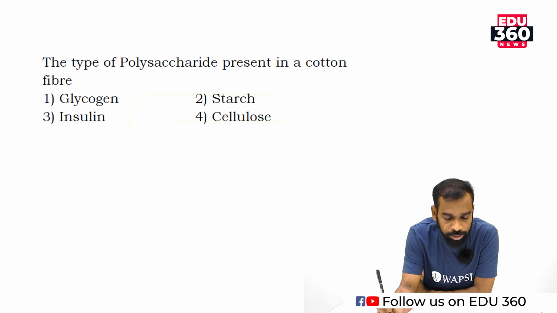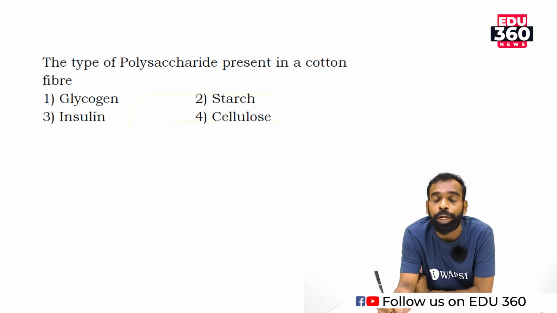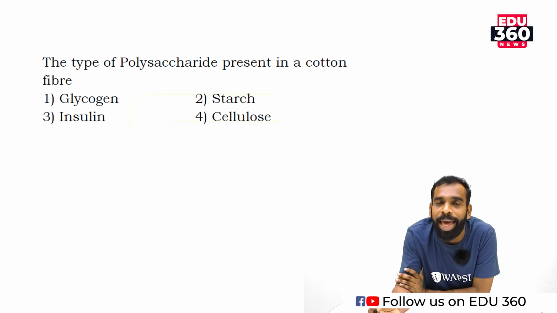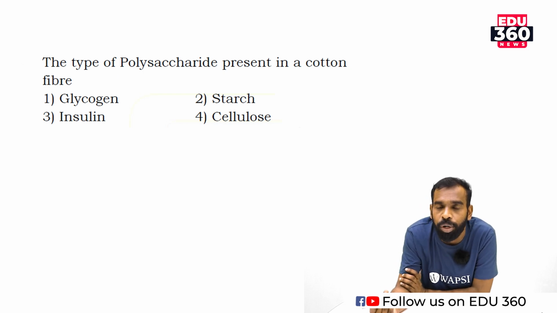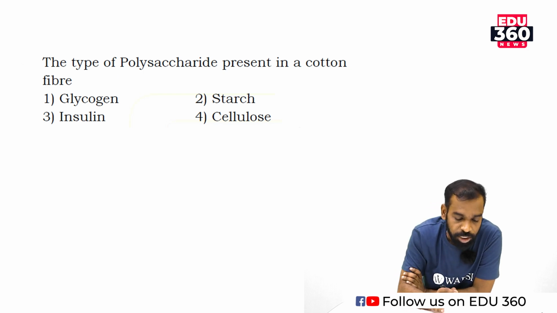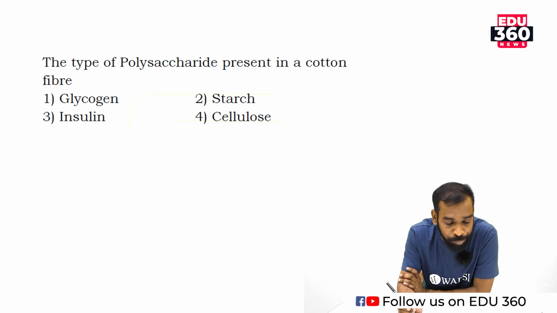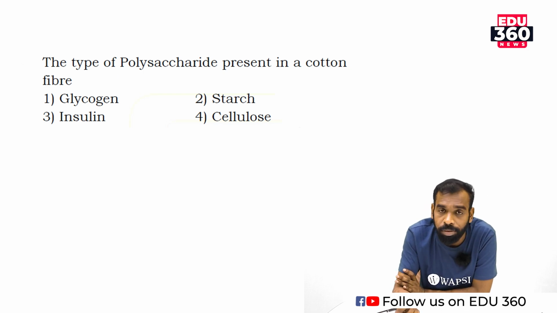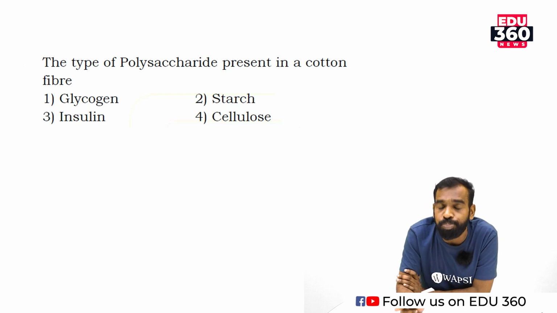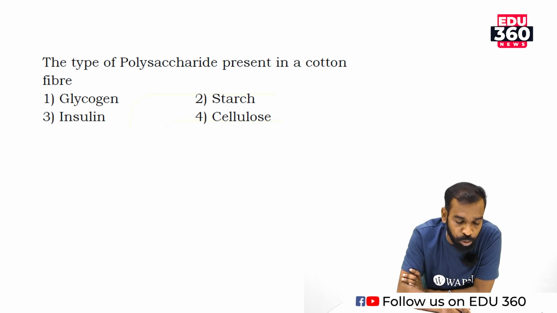Move to next question. The type of polysaccharide present in cotton fiber. Cotton is a plant. Via the process of photosynthesis, plants synthesize food, and the major food is starch. First one is glycogen, a branched polysaccharide.